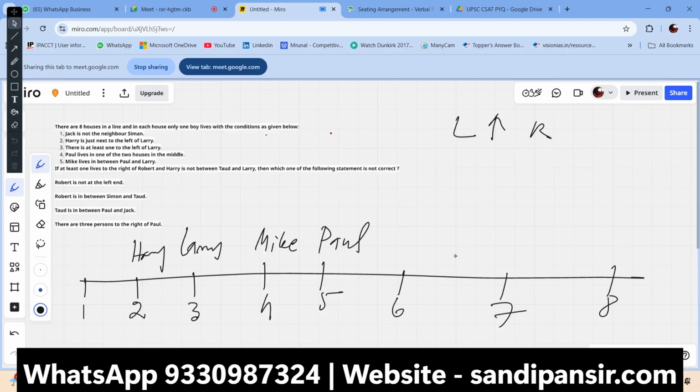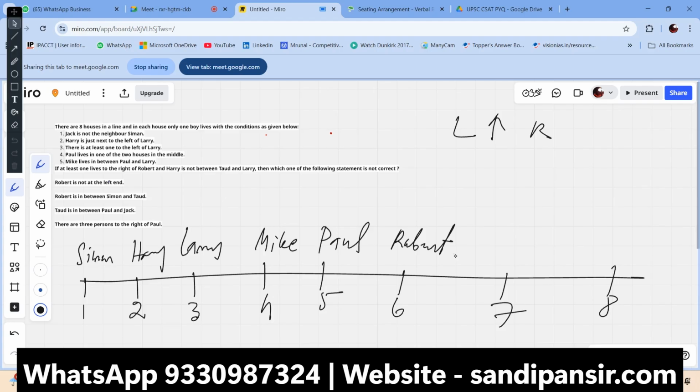If I put Simon here, and one lives to the right of Robert, suppose I put Robert here, and Harry is not between Todd and Larry, and Harry is next to the left of Larry, and Jack is not the neighbor of Simon. Suppose Jack is there, one lives to the right of Robert, and Mike is between Paul and Mary.